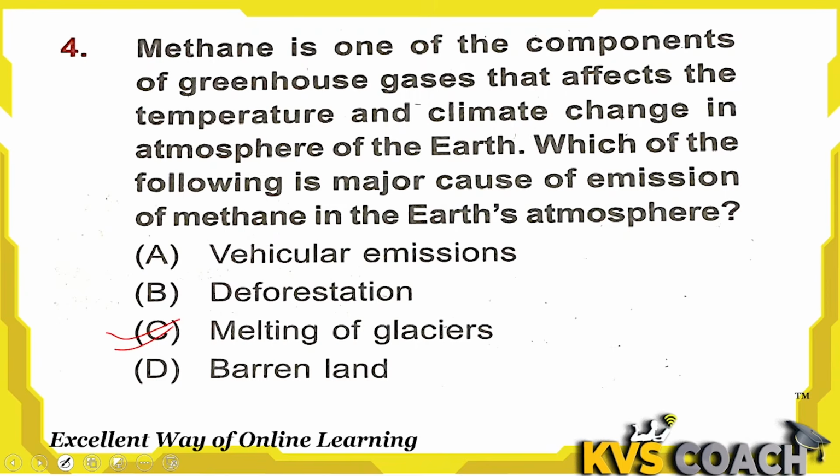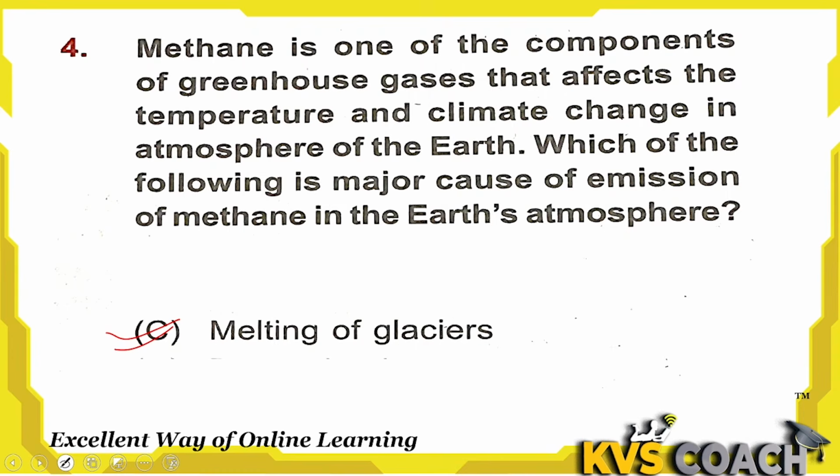Do you know why? Because when glaciers form, they actually trap methane gas in their gaps. When glaciers melt, then this gas is released. And that is the major cause of emission of methane in the atmosphere. So option C is right answer here. Barren land is actually not directly related to the methane emission, but major cause of emission is only melting of glacier. So option C is right answer here.